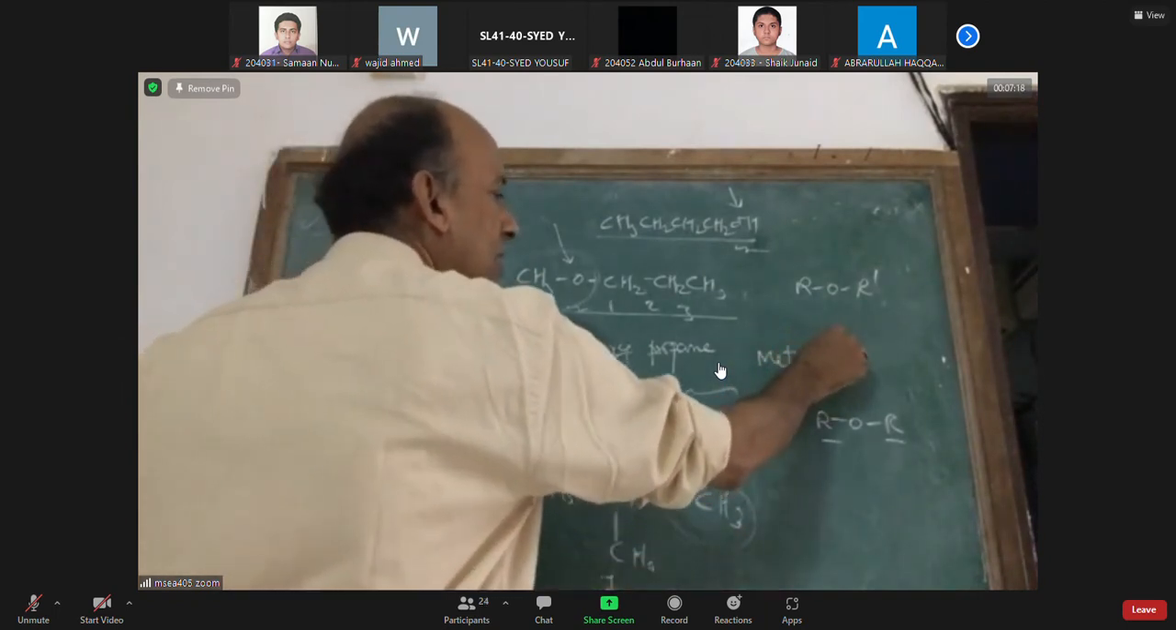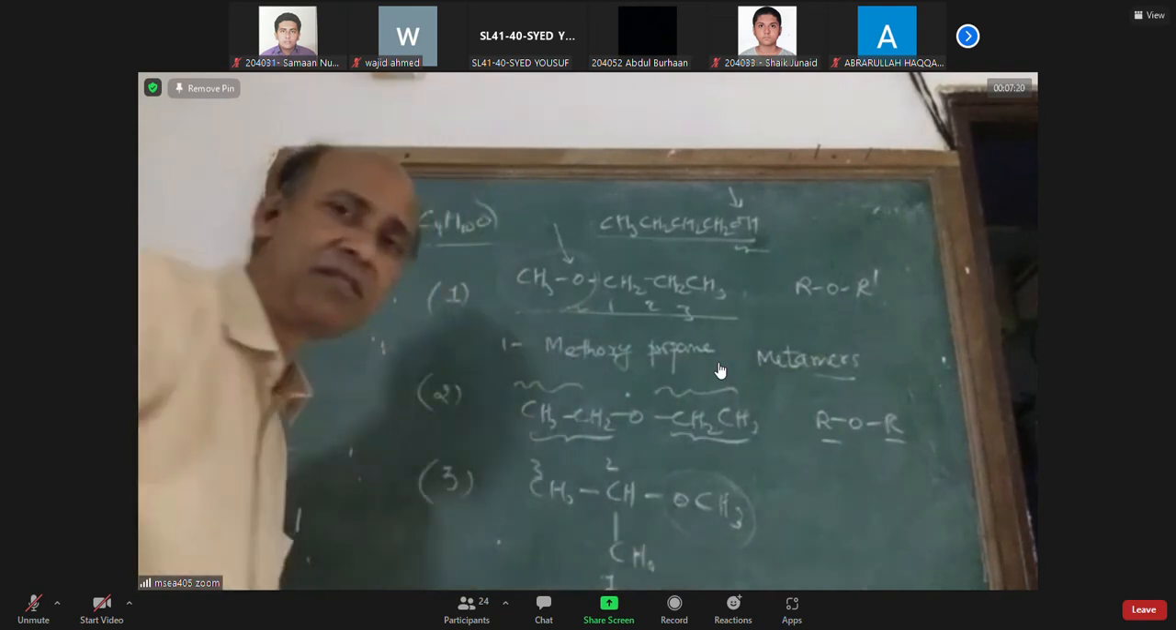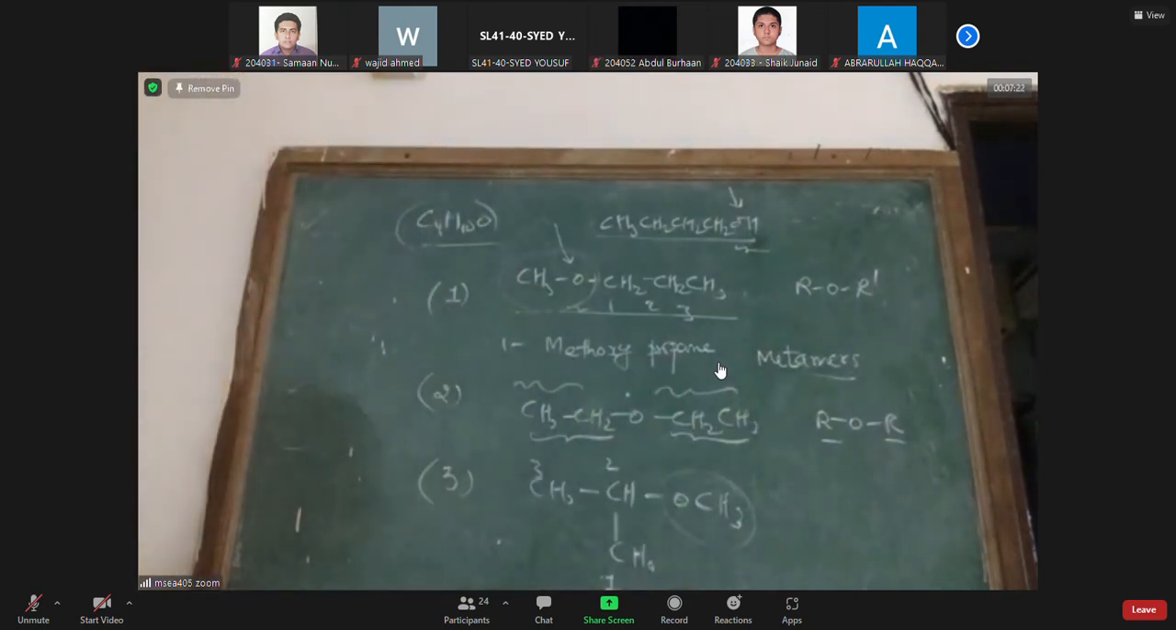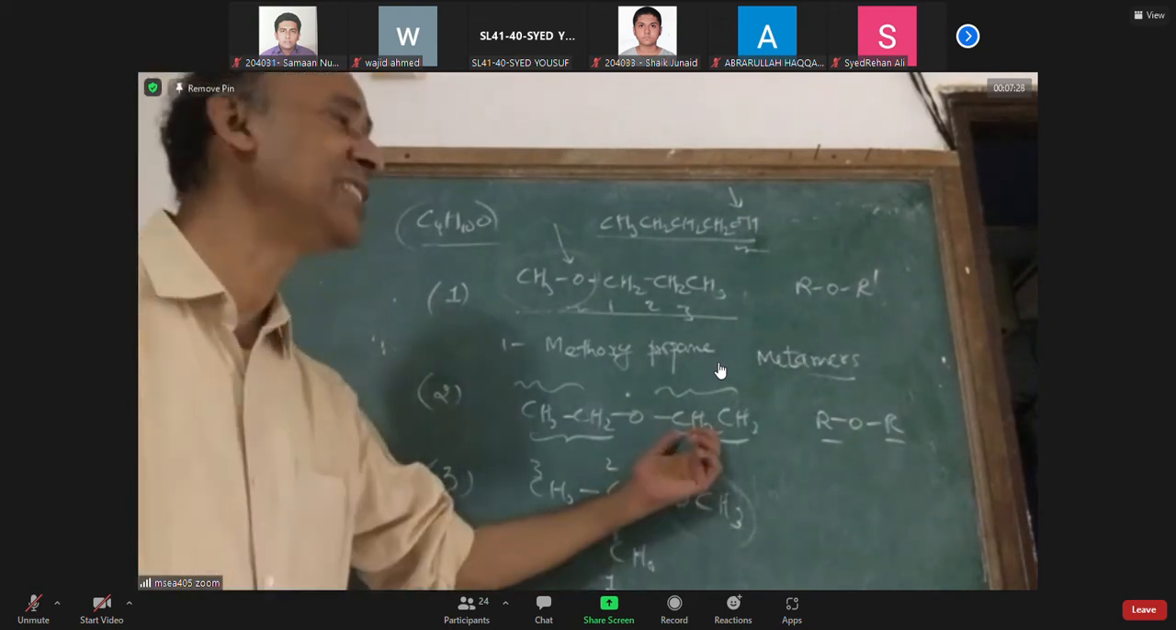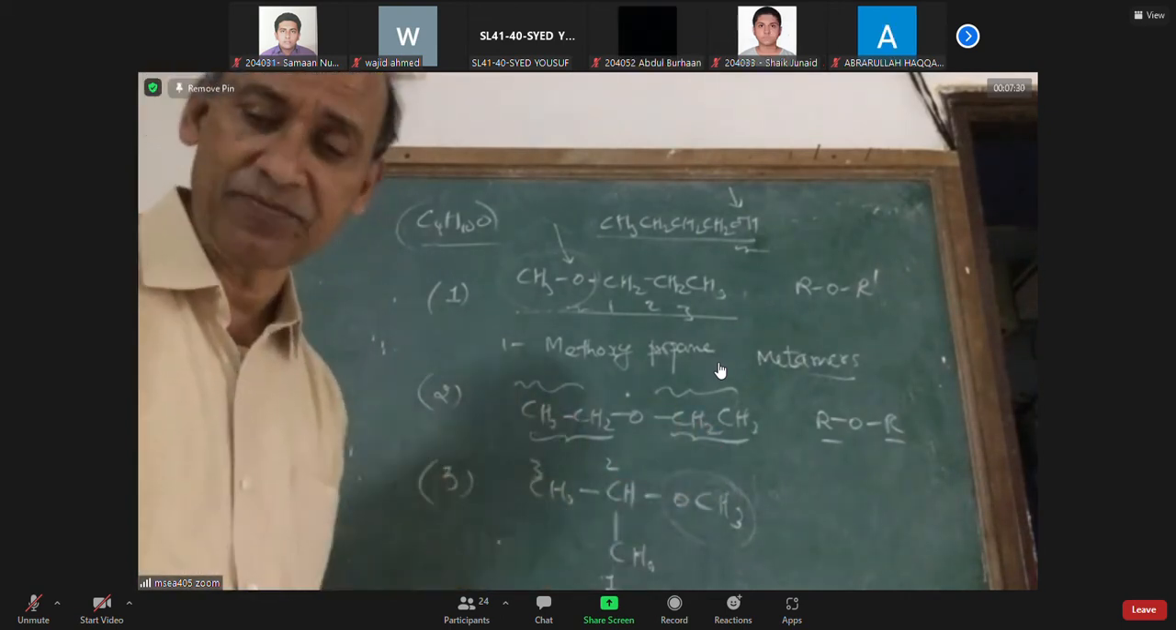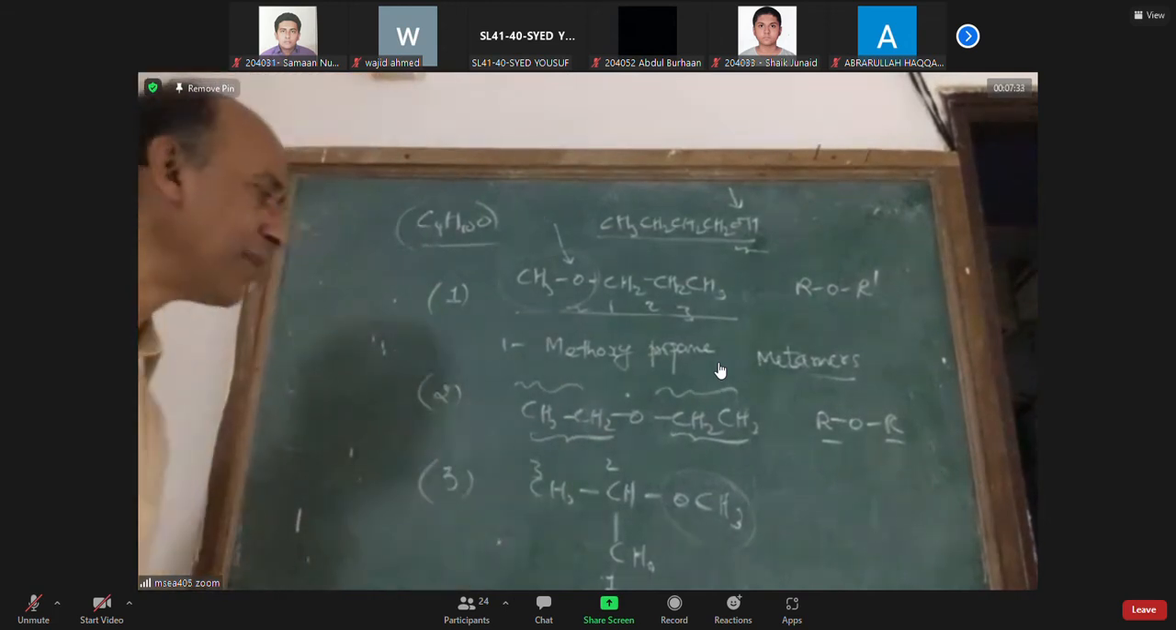They are called what, sir? Metamers. Metamers are a pair of isomers which have the same functional group and the same formula, but they differ in the nature of the alkyl chains linked. So definitely 1 and 2 are metamers.